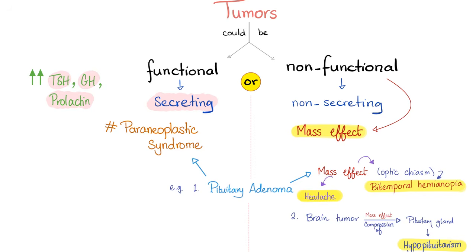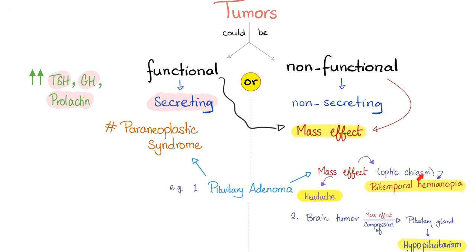That's number 1. Paraneoplastic, let's say that this adenoma is secreting tons of prolactin. This hyperprolactinemia is an example of a paraneoplastic syndrome. Non-functional tumors, as well as functional tumors, can exert what's known as a mass effect, some pressure action going. The same pituitary adenoma can have some mass effect.